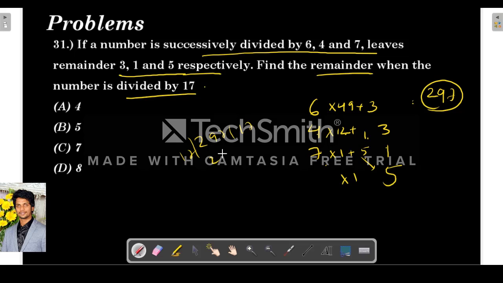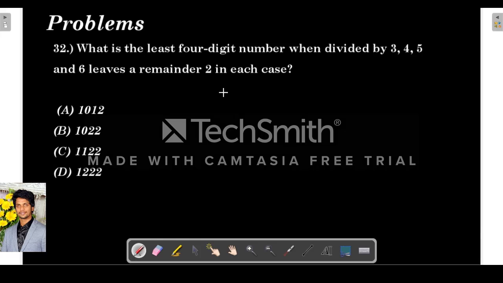So when 297 is divided by 17, we know 17 squared is 289, right? So the remainder will be 8.